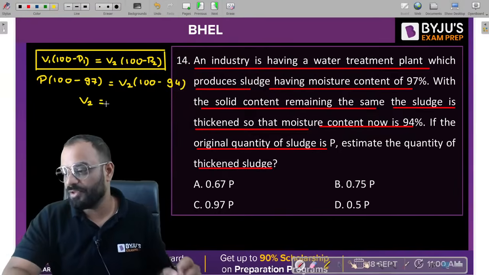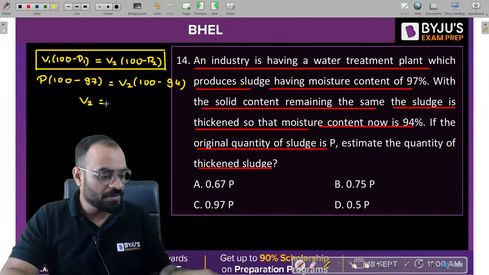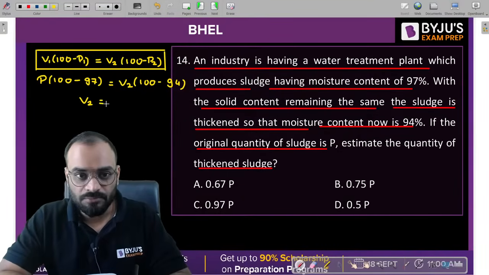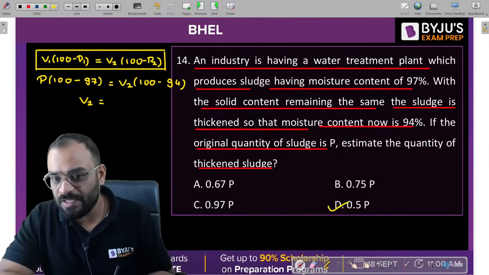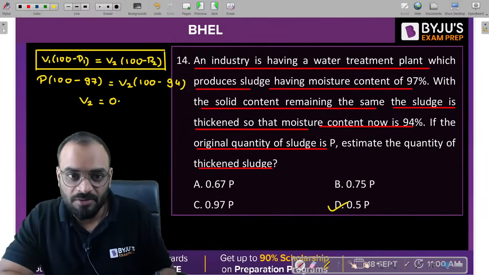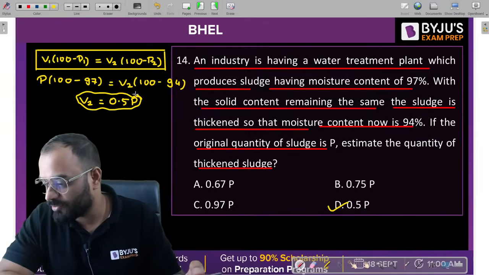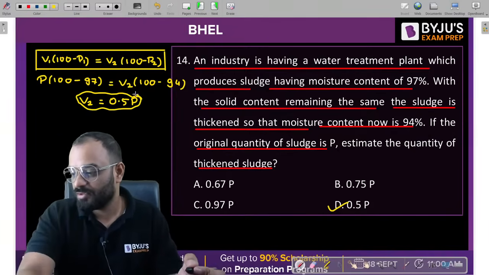What is the value of V2? Tell me guys, what is the value of V2? 100 minus 97 and divided by 6. So we are getting a value of 0.5. That means D is the correct answer for the problem, correct? So 0.5 times P. Very nice, Juhi, Yamna, Praveen, Anushka, Arun, Santu.